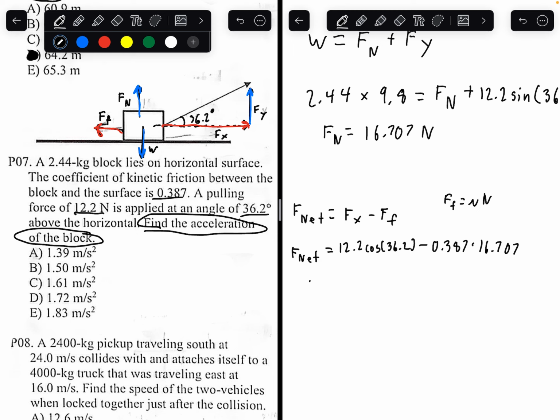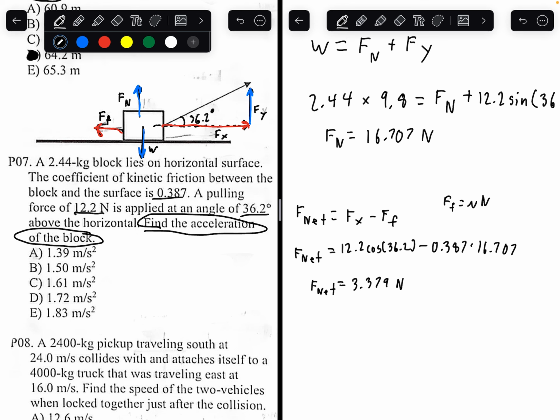So now plugging all this into a calculator, 12.2 cosine of 36.2 minus 0.387 times 16.707. Making sure everything's right: 12.2 cosine 36.2 minus 0.387 times 16.707. Now we get net force equals 3.379. I'll write that a little neater. 3.379 newtons.